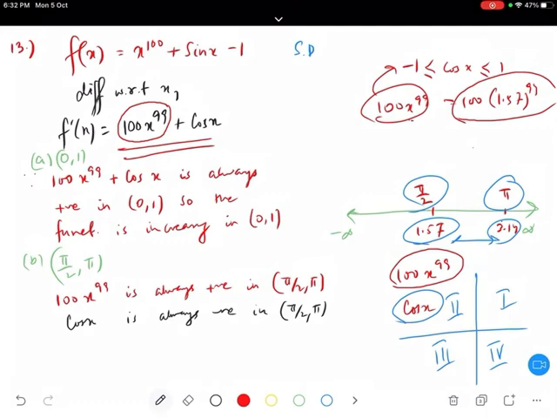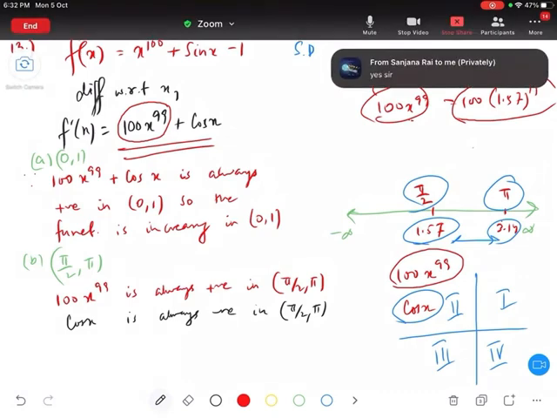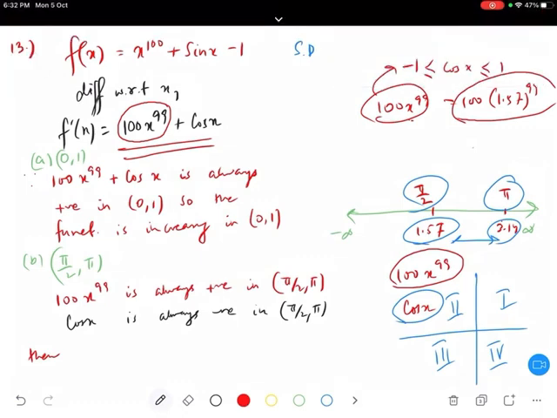Yes, that's right. From 0 to pi by 2, one thing, it will always be positive because there is no negative number between 0 and pi by 2. And another thing, 0 to pi by 2 means first quadrant, and in the first quadrant cos x is always positive. So the entire thing is positive, and since the entire thing is positive, the function is increasing, so the option will be D. Everyone clear? Yes or no? Understood?